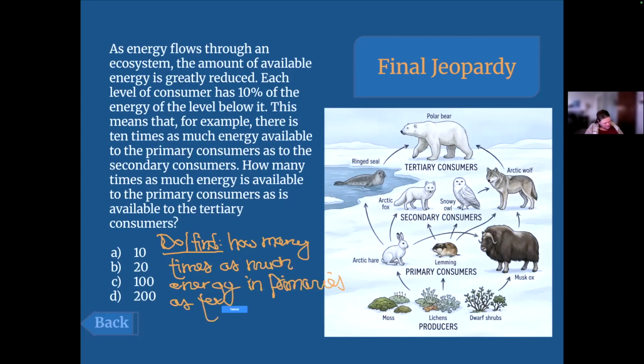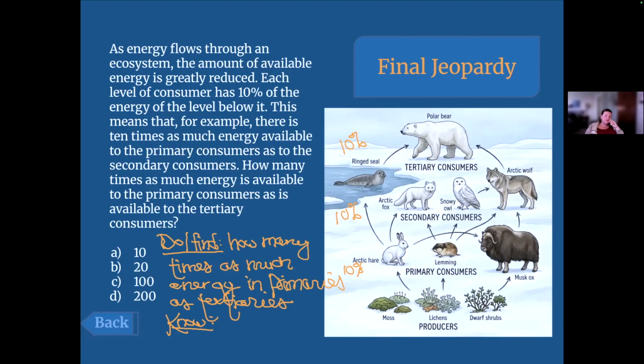Okay. Well, what do we know? Well, we know that each level of consumer has 10% of the energy of the level below it. So primary consumers have 10% of the producers. Secondary consumers have 10% of the primaries. Tertiary consumers have 10% of the secondaries. That's true. Don't forget to notice the other thing. The other number is hidden from you because I spelled it out.